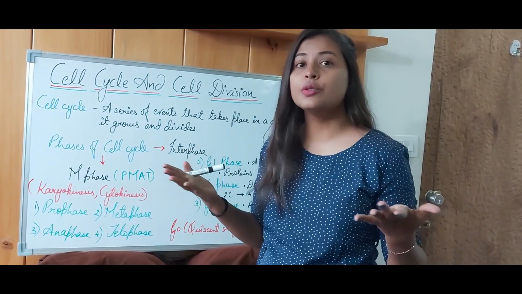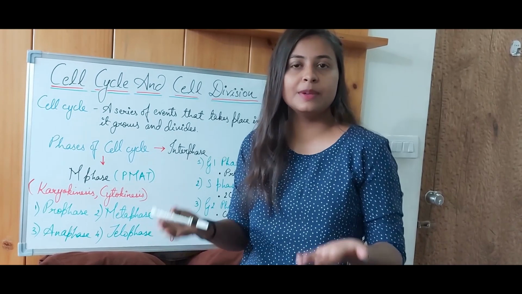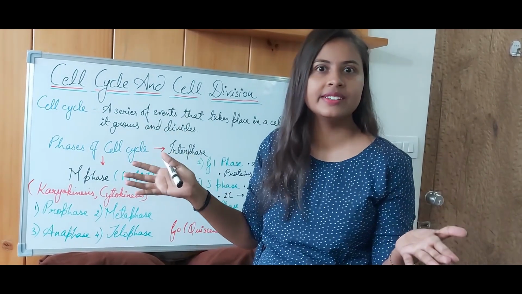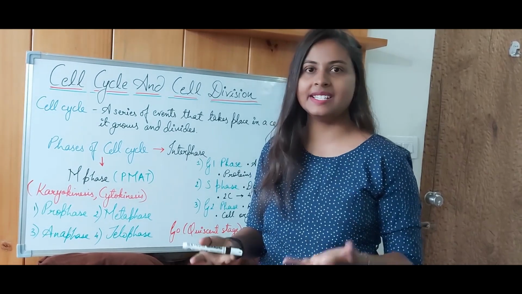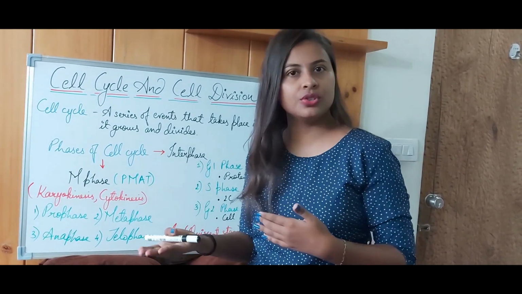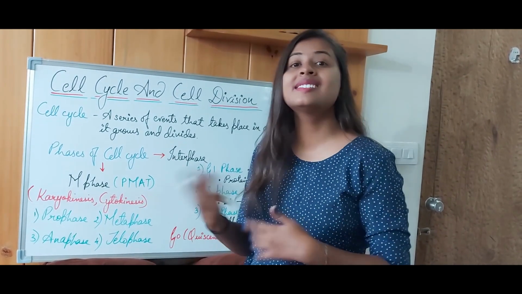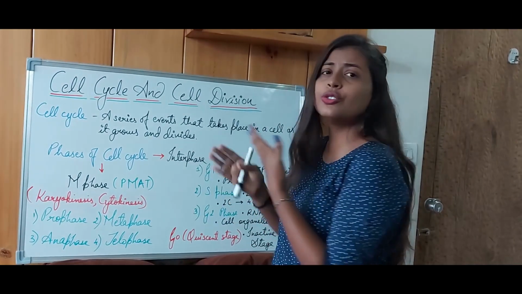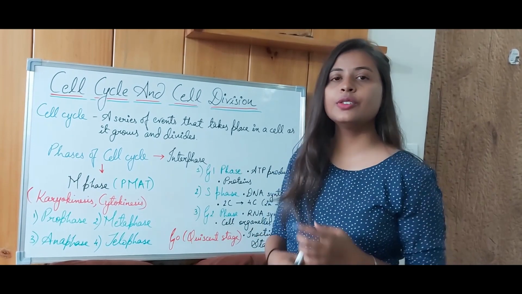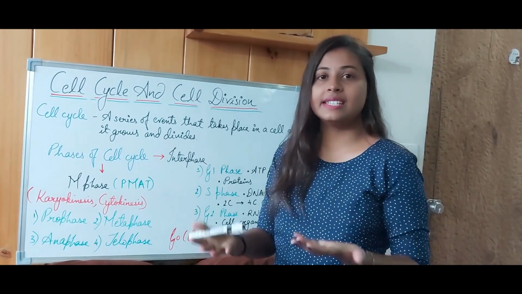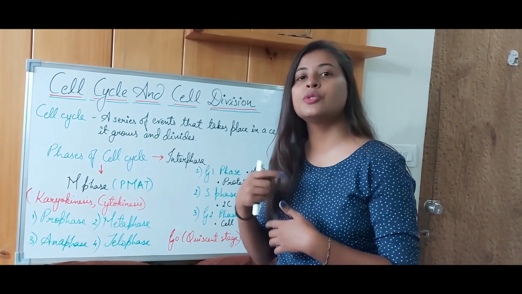So, we do not know about the events that occur between the highlighted portions, right? Today we will be studying those events that take place in a cell when it is about to divide or when it is dividing. This is known as the cell cycle. So what basically is the cell cycle? The ordered steps that take place when the cell is about to divide.